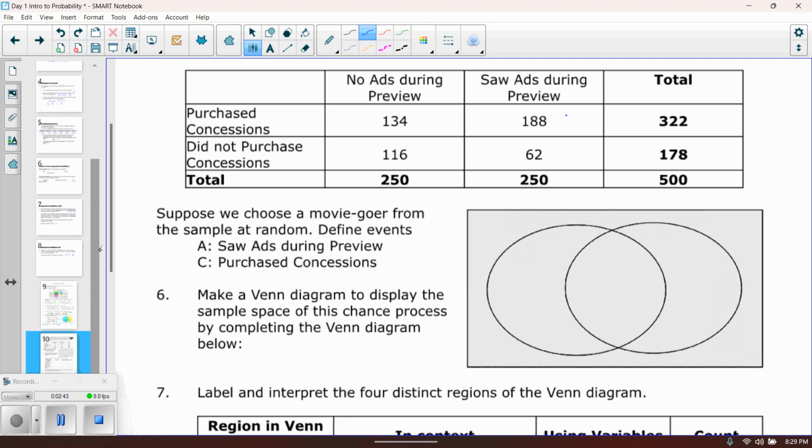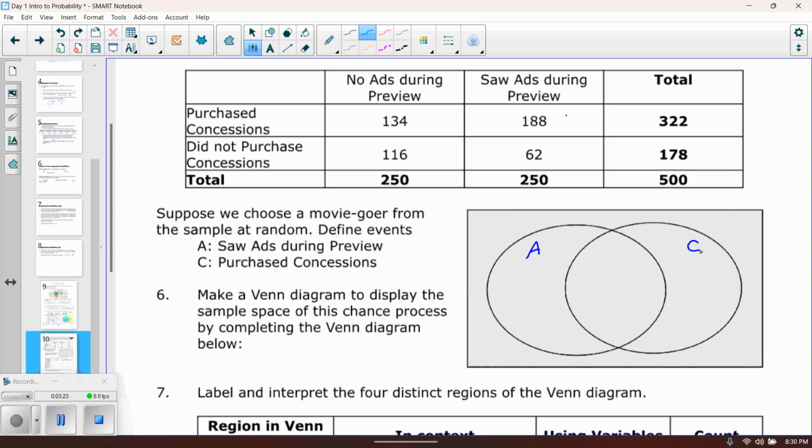So suppose we want to choose a moviegoer from the sample at random. Define the events. Event A is going to be people who saw ads during the preview. Event C is going to be people who purchased concessions. So we've got an event A and an event C: people who saw ads, people who purchased concessions. So here is our Venn diagram to display the sample space of the chance process by completing the Venn diagram. It says below, but it's really to our right.